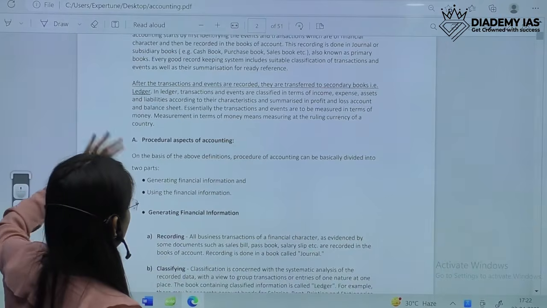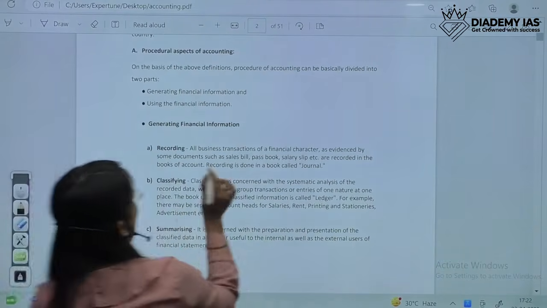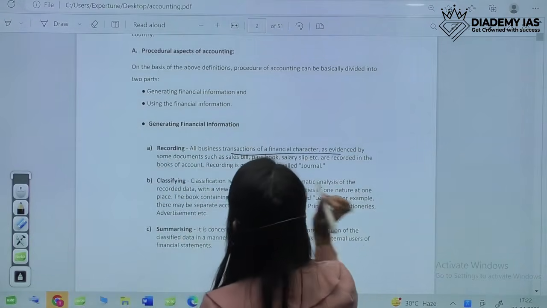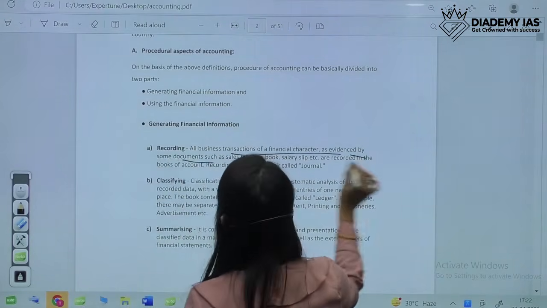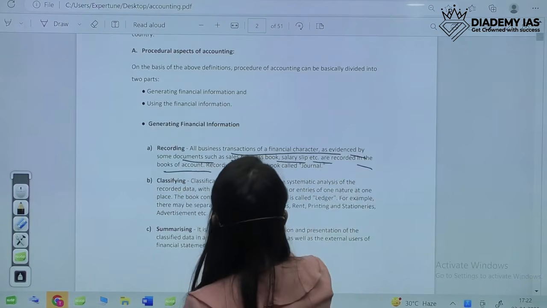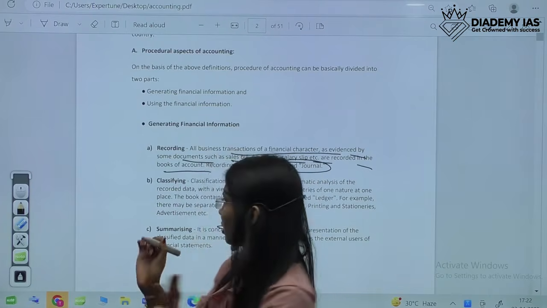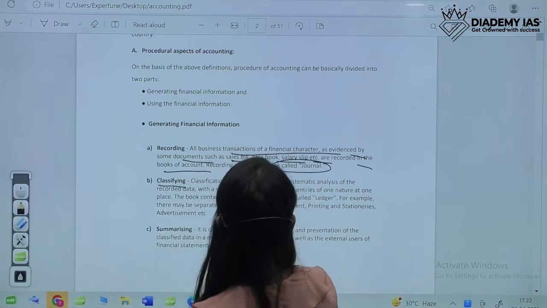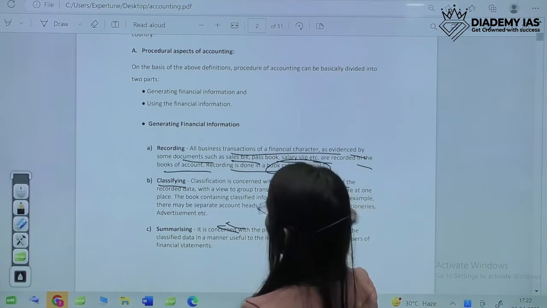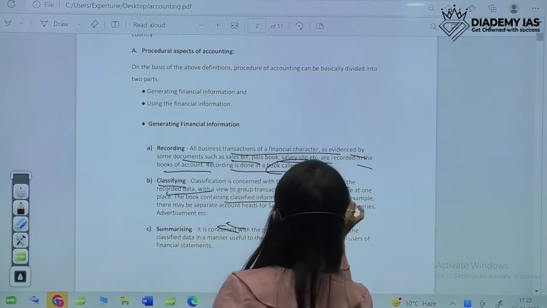So as we have gone through the definition of this, recording means all the business transactions of a financial character, as evidenced by sales bill, passbook, salary slip, are recorded in the books of account. Recording is done in a book called journal. So this would be termed as recording. And then classifying. Classifying is concerned with systematic analysis of the recorded data. And classified information is called ledger.